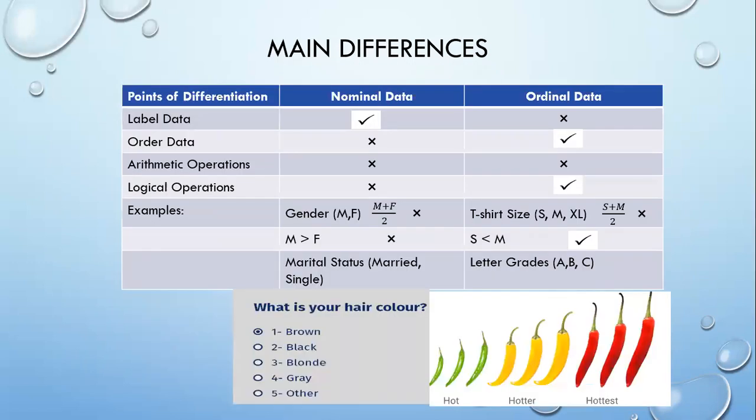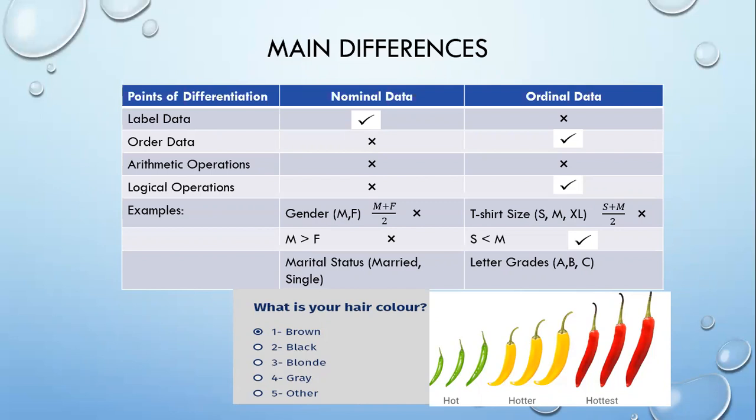Further, nominal and ordinal data are differentiated based on the label and ordering. Nominal data labels the data, whereas ordinal data orders the data. Arithmetic operations are not possible on either nominal or ordinal data, but logical operations can be performed on ordinal data.